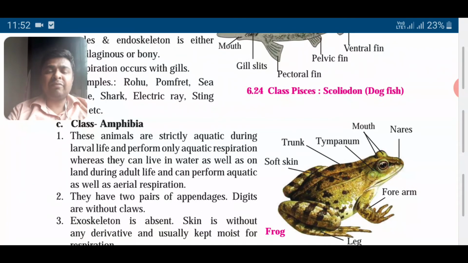Then we have amphibians. Now remember, in the first chapter we studied that the Pisces converted into amphibians. First the fish were there, and then the fish themselves got onto the land and started inhaling on land.